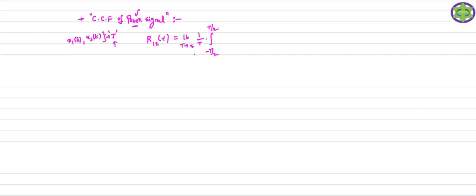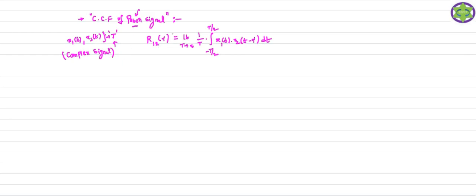While considering the power signal, use this formula: limit T tends to infinity, 1 by T, integral from minus T by 2 to T by 2, x1 of t, that is the first signal, times the second signal, which you take as the time shifted version of the second signal, delayed by tau. With respect to dt, we integrate the product. Now, the signals I considered here, x1 of t and x2 of t, are complex signals.